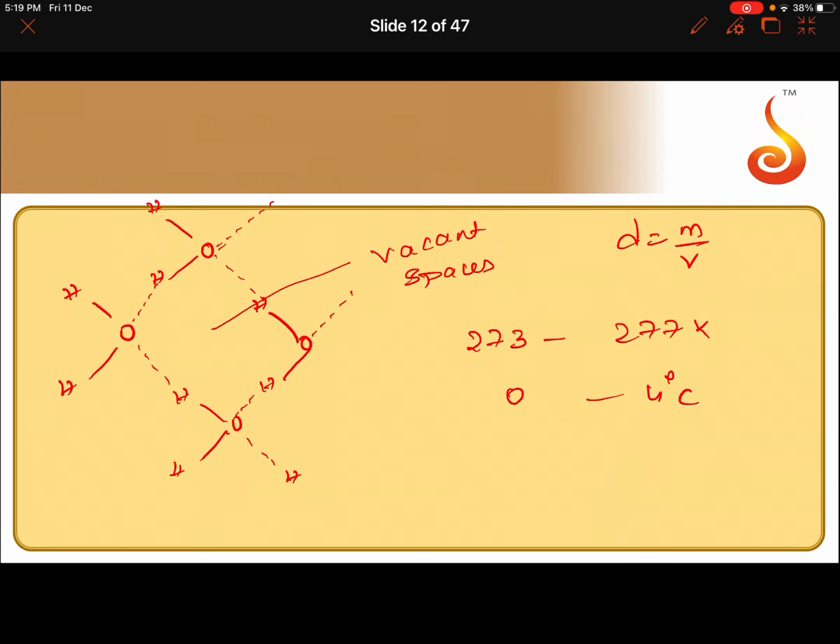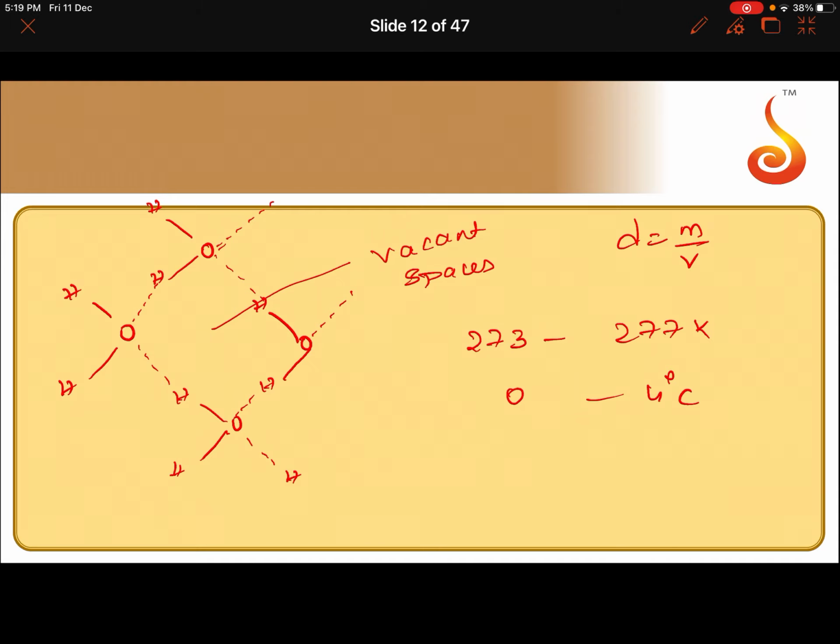the volume decreases when the temperature goes up to 277 Kelvin. After 277 Kelvin, what happens? If you increase the temperature, the hydrogen bond will collapse and even the ice melts.